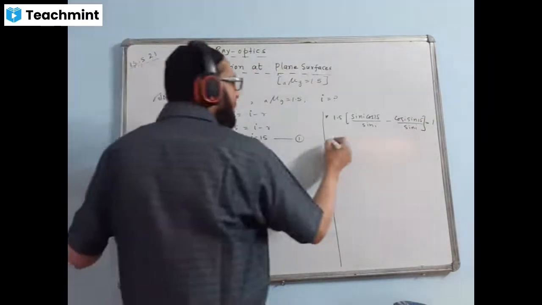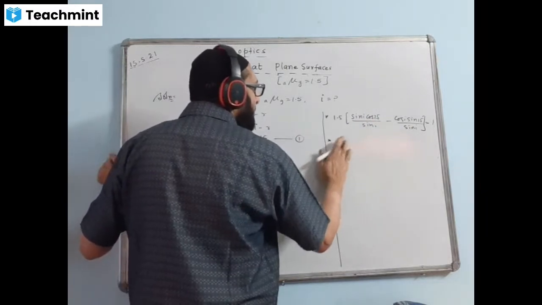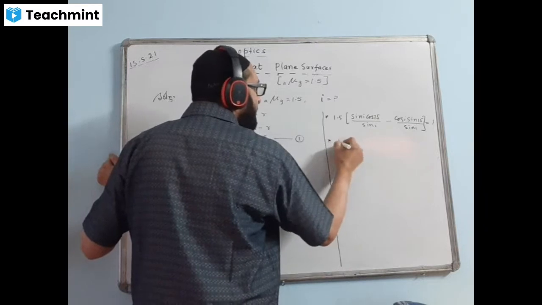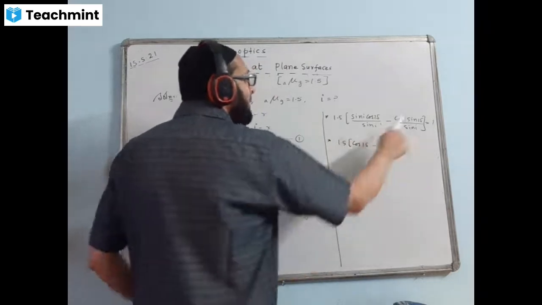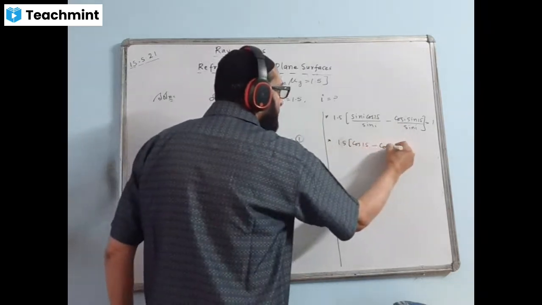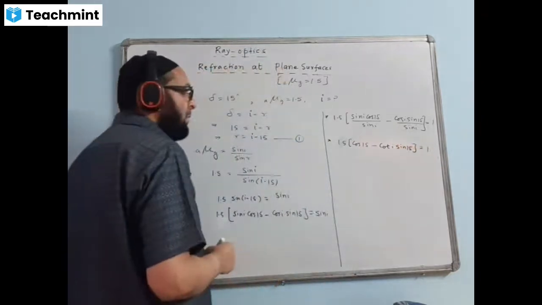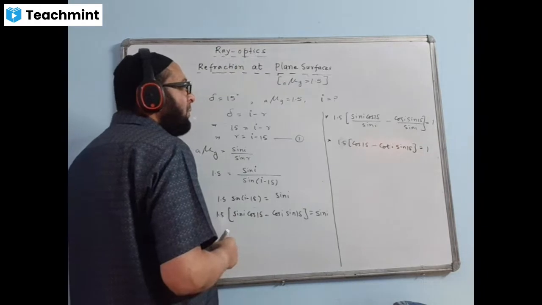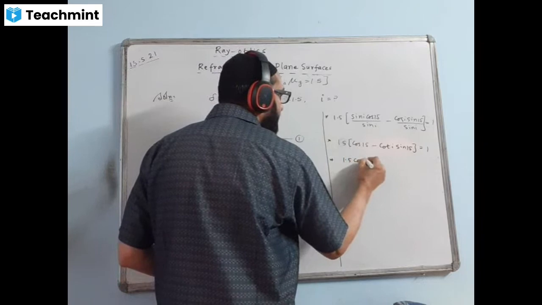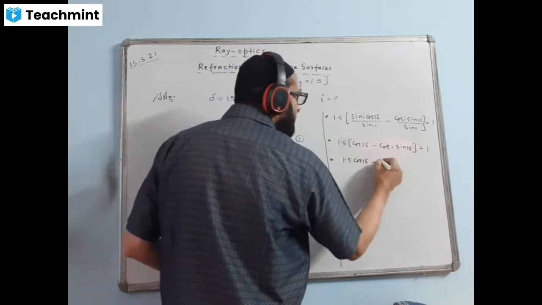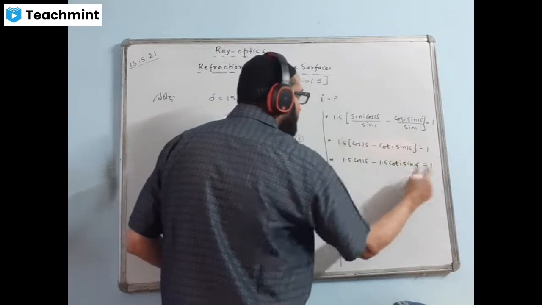Okay, now sin I will be cancelled. I write like this: 1.5 within bracket cos 15 minus cos I by sin I, which becomes cot I, sin 15 is equal to 1. Okay, now 1.5 into this, I will do 1.5 cos 15 minus 1.5 cot I sin 15 equal to 1.